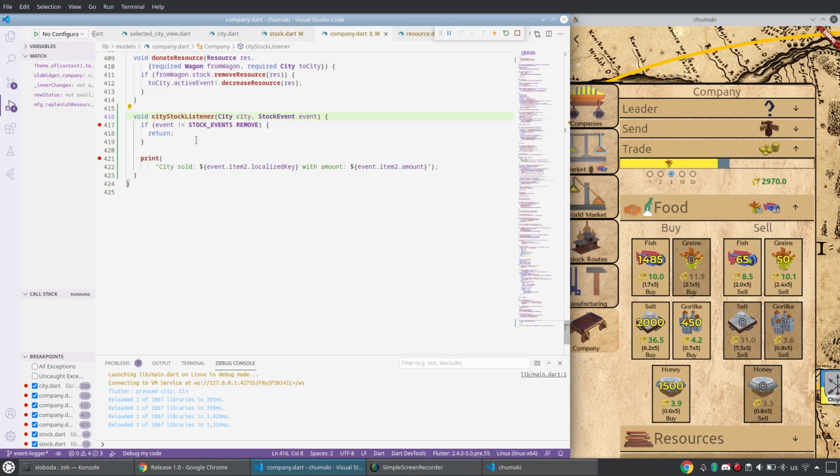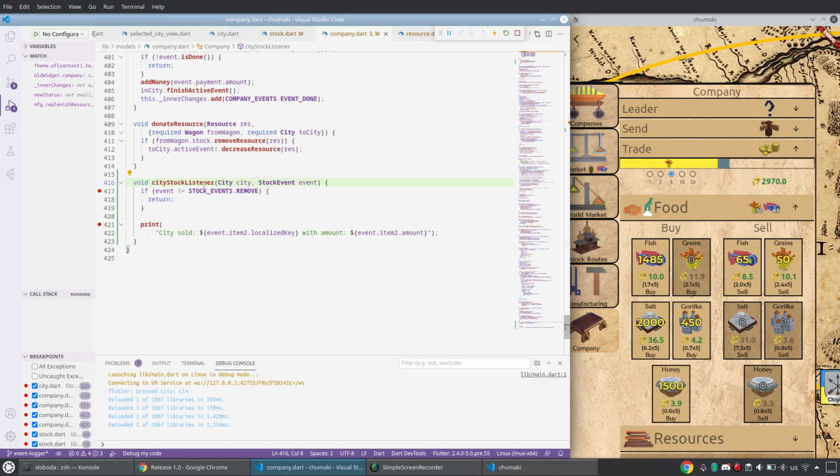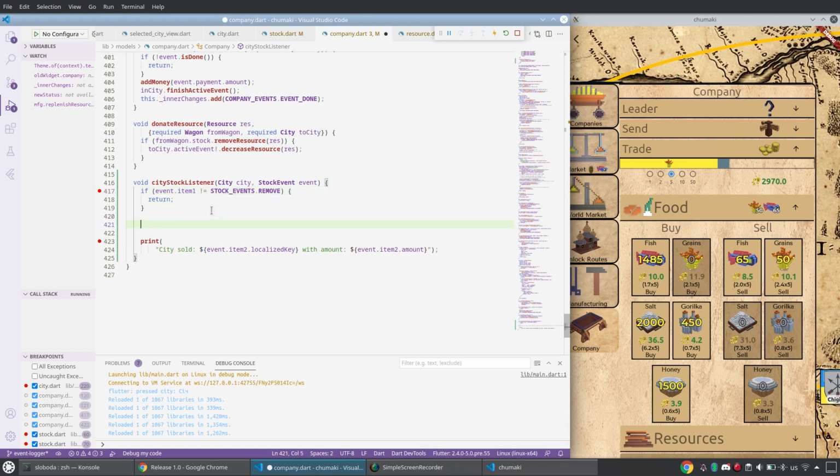I think I just don't. You see, I compare the event, but I should compare event.item1. Yeah, you see, that's the problem. Why was I allowed to compare different types? Yeah, that's a correct logic, because you can compare 1 to 3 not equal to 1. You see, it makes no sense.